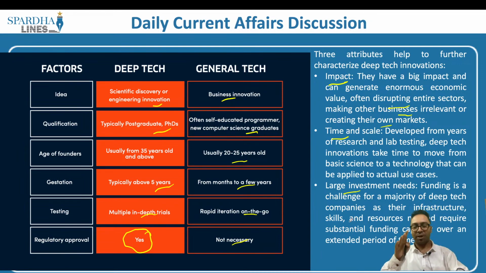Second is with respect to development. When it comes to deep technology, as I explained, it takes a large number of years to come up with this particular product. Developed from years of research and lab testing, deep tech innovations take time to move from basic science to technology that can be applied to actual uses.